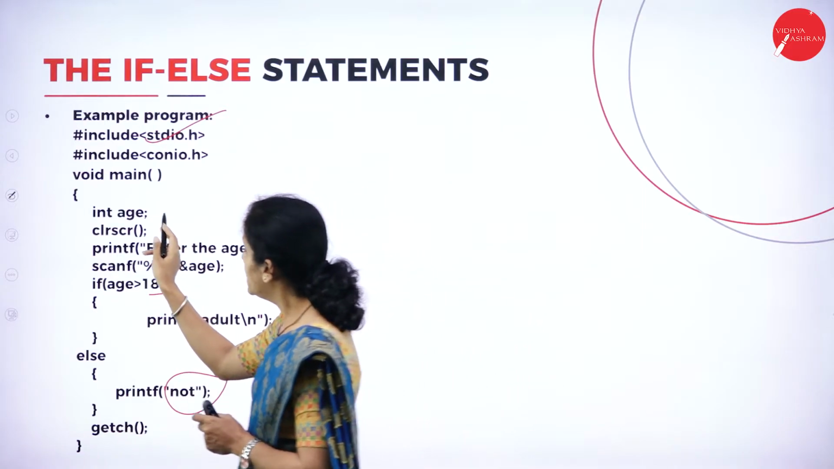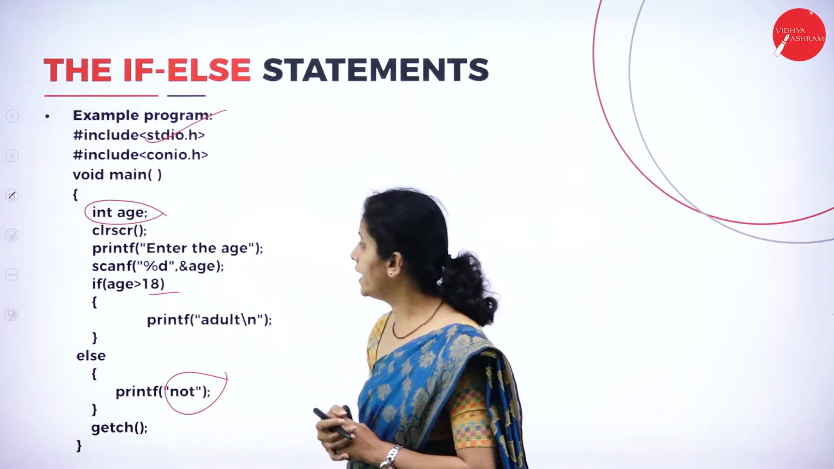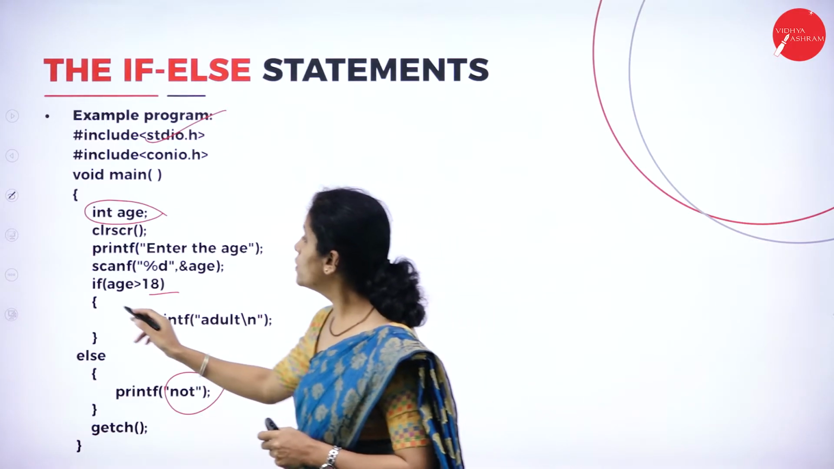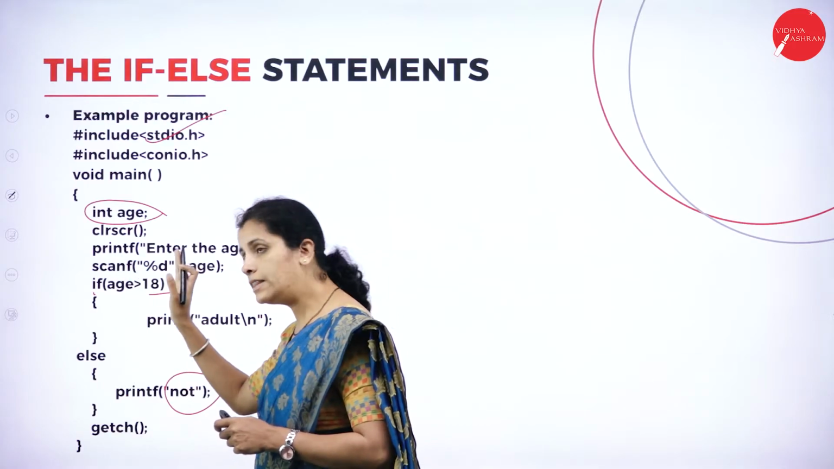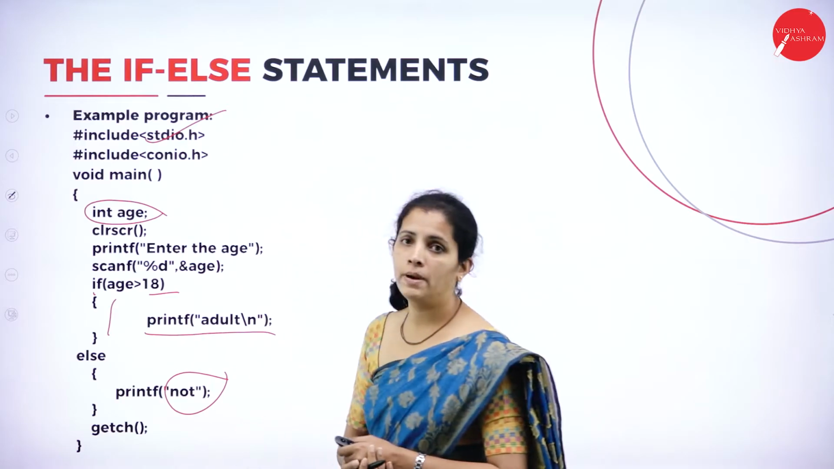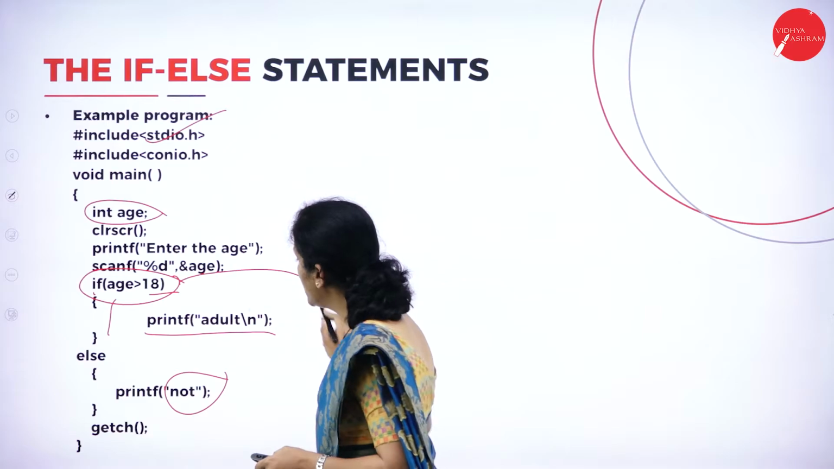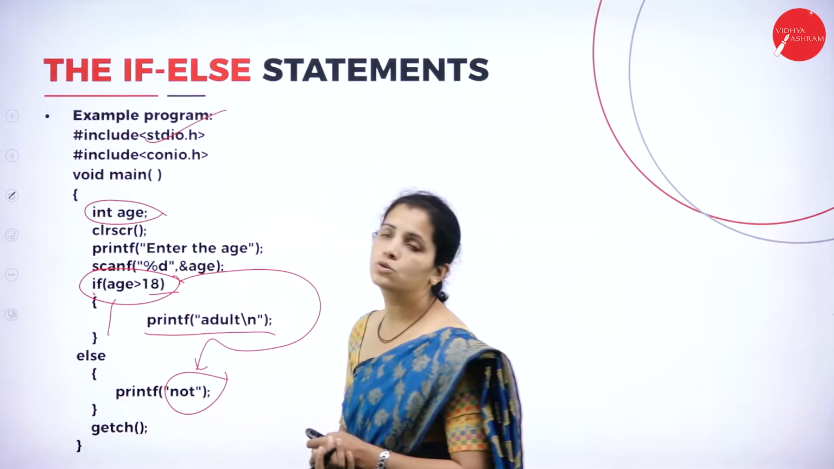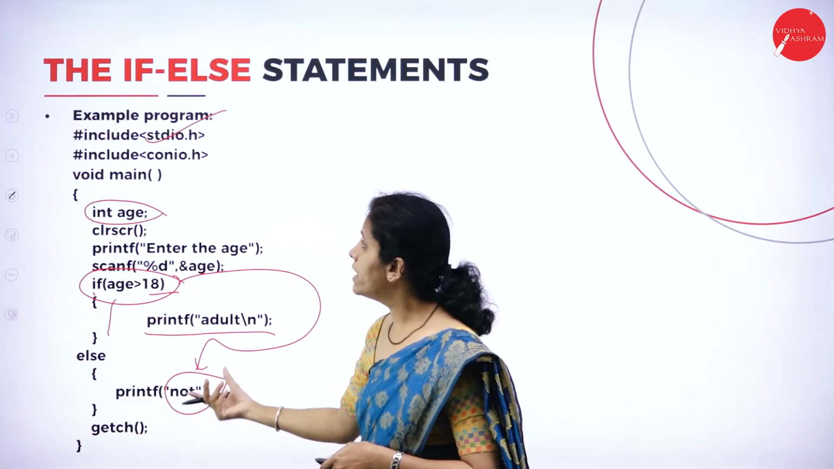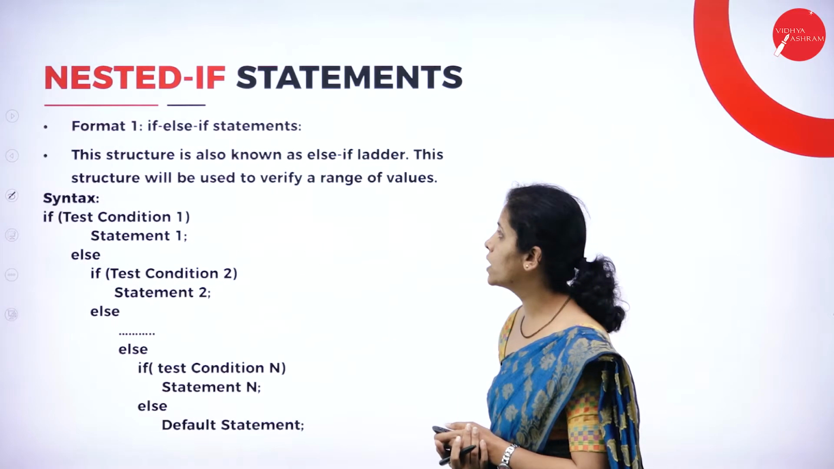So, what is my data type? It is age. So for that, I am going to consider integer and I am going to read age. Now I'm going to check if age is greater than 18. If this condition is true, then I want to display adult. If this condition is false, I'm going to execute the else part. So I'm going to display not adult. This is the way I can use if else statements in my program.